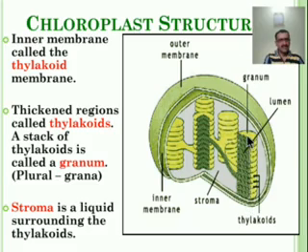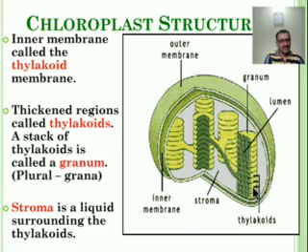This whole part is known as the granum. One part is known as grana, and the whole structure is known as the granum. In between, a small space known as the lumen is there. One part of the granum is known as the thylakoid.